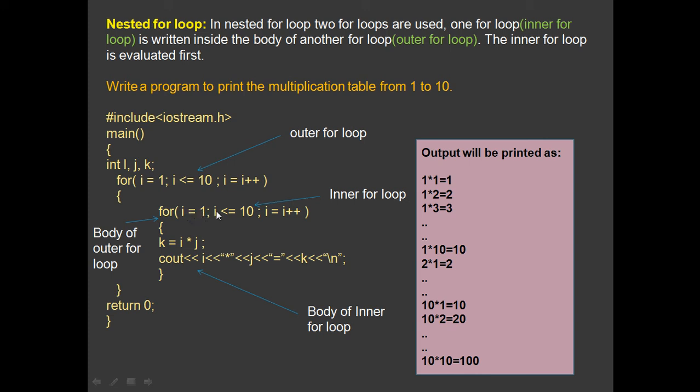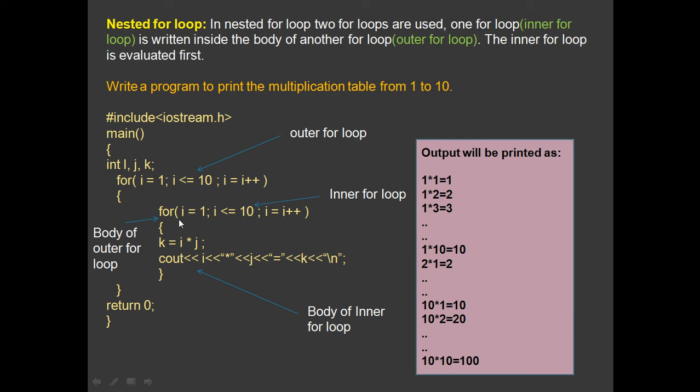Then j less than or equal to 10, because for one, the multiplication table is 1 into 1 equals 1, and the last one is 1 into 10 equals 10. Based on that, here also the stopping point for that loop is 10. So that means you get the multiplication table from 1 into 1 to 1 into 10, or 2 into 1 to 2 into 10, or 10 into 1 to 10 into 10. Clear?